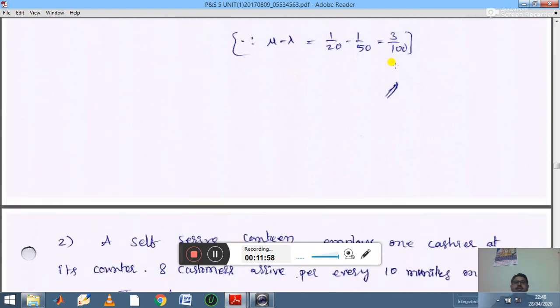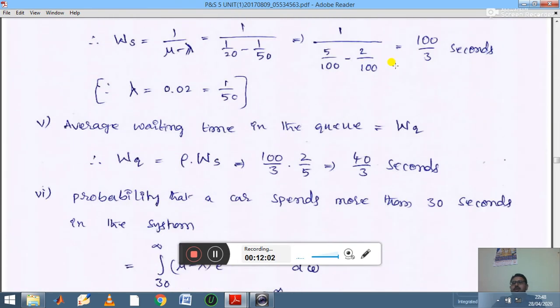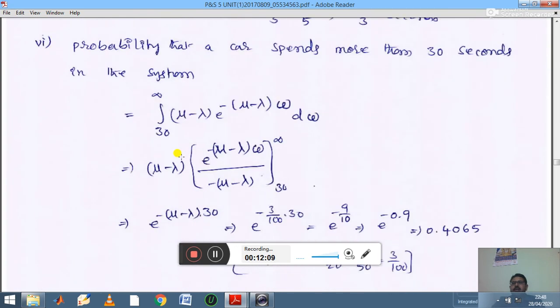So this is the example of how we find the various values. Usually in the exam they will ask for the LS value, LQ value, WS and WQ values.